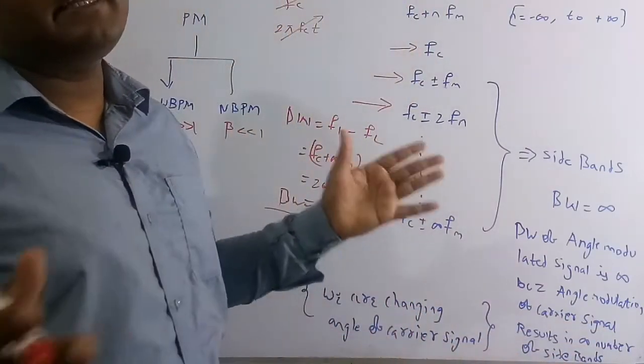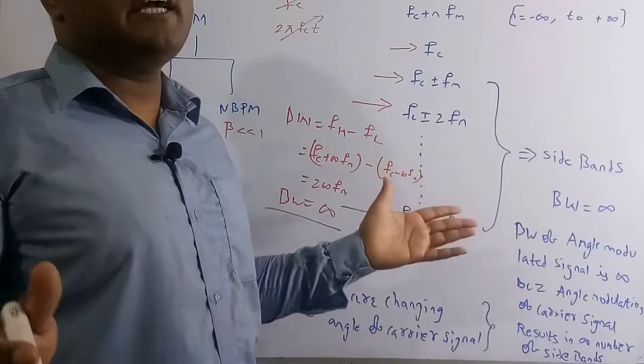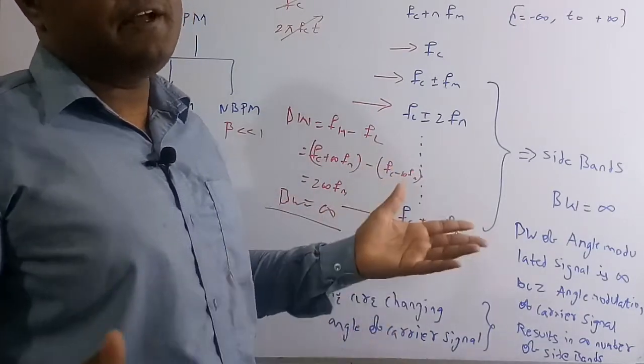As the number of sidebands increases, the bandwidth also increases to infinity, because there are infinite sidebands. Infinite sidebands means infinite bandwidth. So now we are going to solve the 65th question.